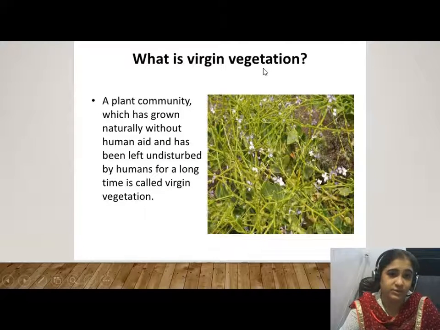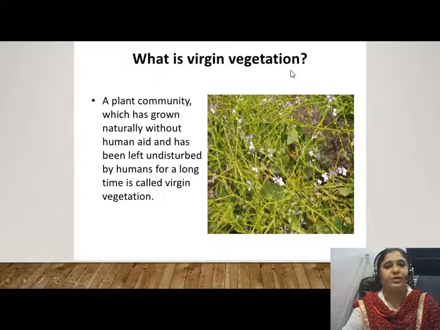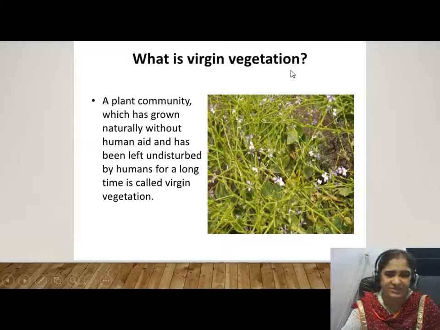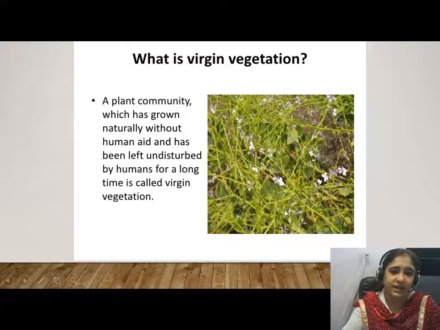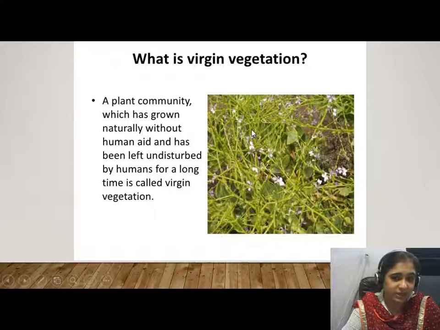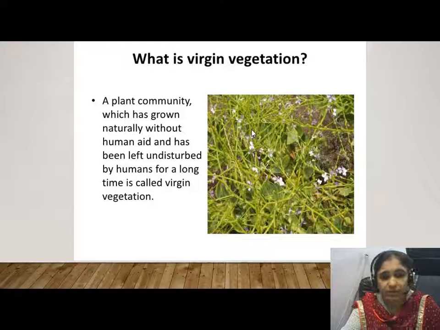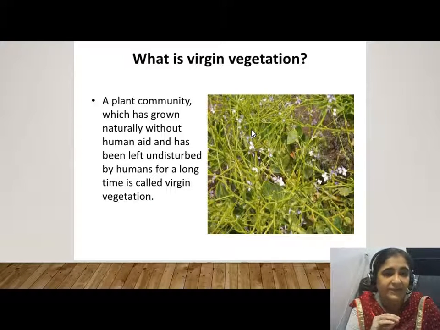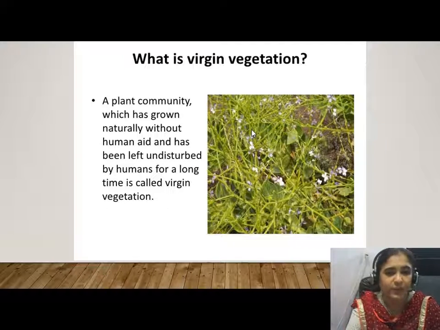Next, what is virgin vegetation? Children, as the name itself suggests, it is a kind of plant community that is untouched. It is a community that grows naturally. Sometimes we have seen that there are a few plants which grow without any human aid.